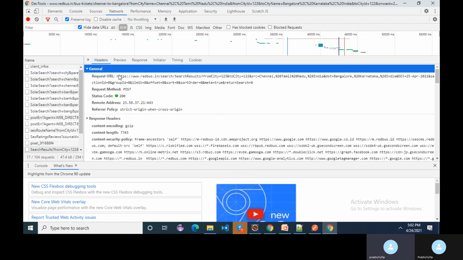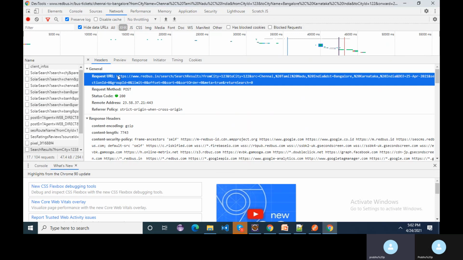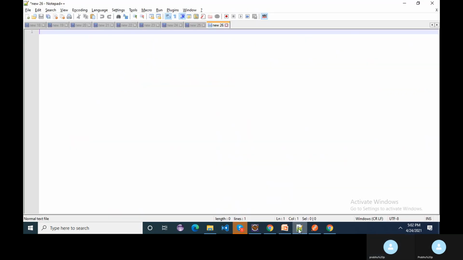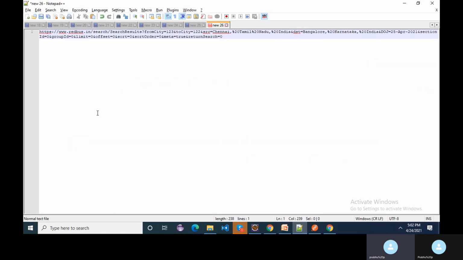Let me copy this API. This is the request URL for the particular web service. In turn, this web service will call an API. So this is known as a request URL.